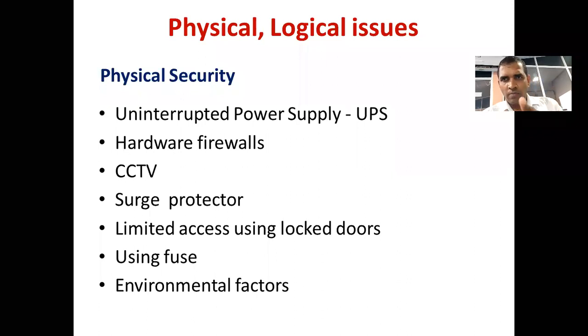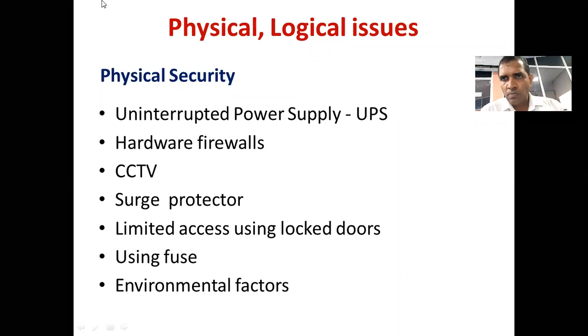Let me take one example since we don't have enough time to discuss all the things today. I take the first one to justify the name physical security. So you all know UPS, right? Uninterruptible power supply. So why do we use UPS? UPS supplies the power when the power has failed.